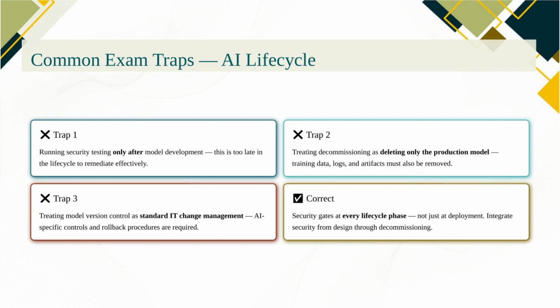And treating model version control as standard IT change management. AI models need AI-specific controls: signing of model artifacts, provenance verification, and controlled promotion processes. The correct approach is security gates at every lifecycle phase: planning, data preparation, development, deployment, and decommissioning. No phase is exempt from security governance.